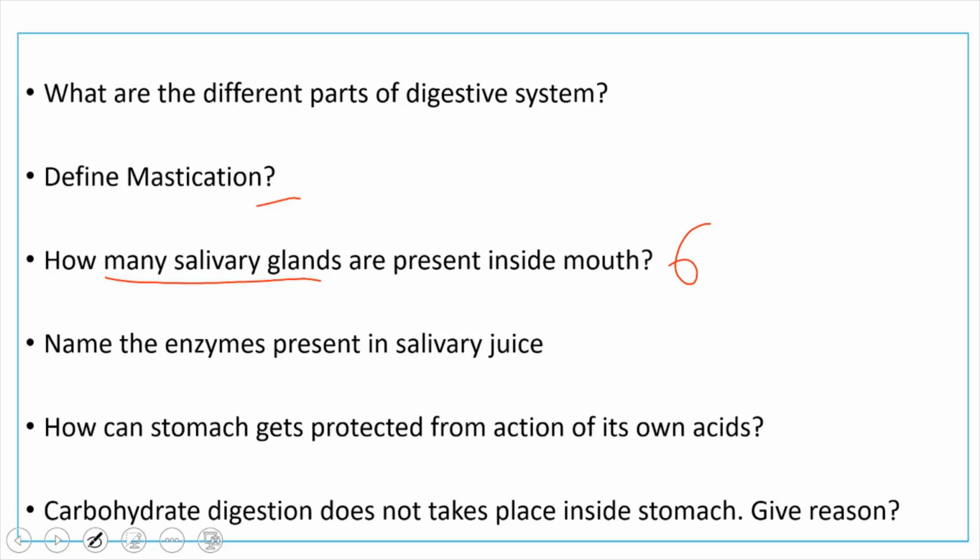Carbohydrate digestion does not take place inside the stomach. Give reason. See, carbohydrate digestion does not take place inside the stomach because whenever food enters the stomach, the gastric glands secrete gastric juice which contains hydrochloric acid, which turns the medium of the food to acidic medium. In the presence of hydrochloric acid or acidic medium, the enzymes which act on carbohydrates will be very inactive. That's why carbohydrate digestion does not take place inside the stomach.